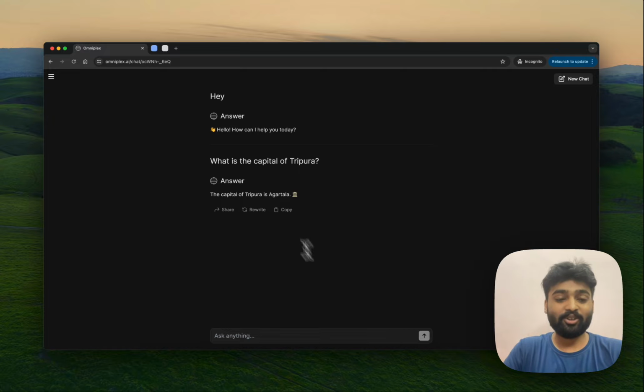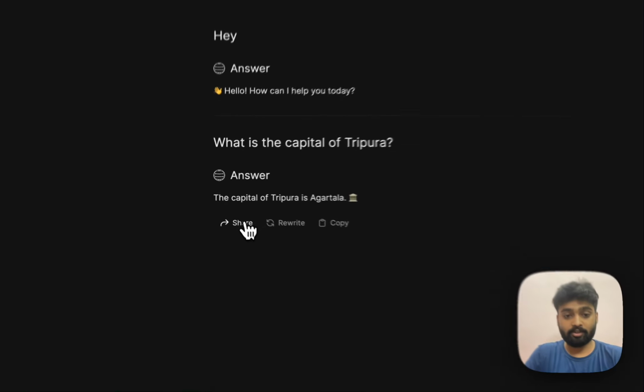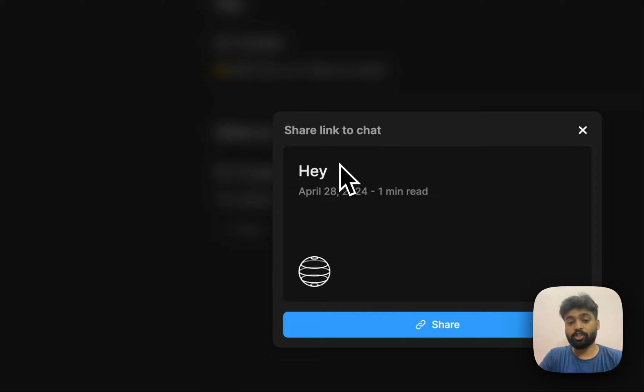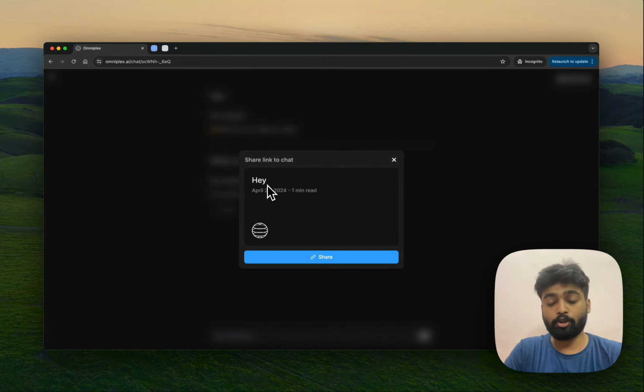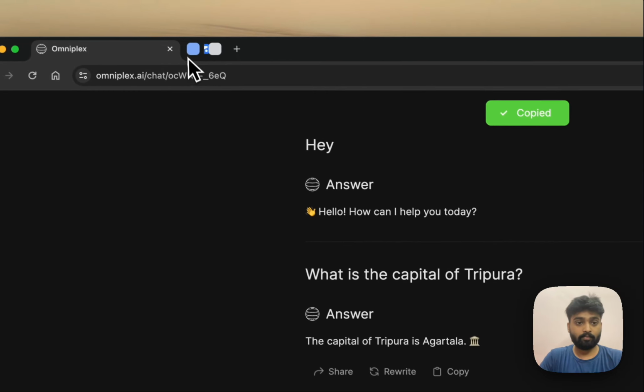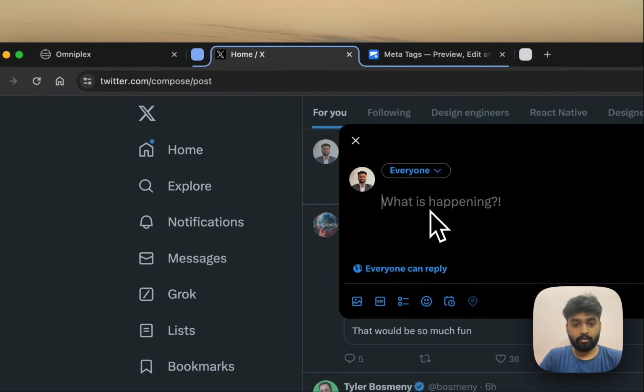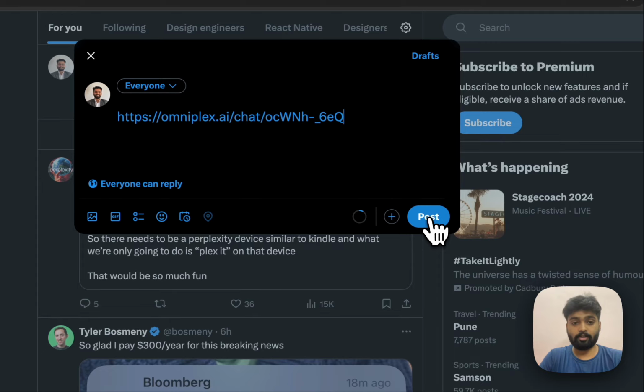That is it. So you can actually share this chat. That is the fun part. Whenever you share this chat, you'll actually get a beautiful OG image generated. So you can share it in social media or in Discords or Twitter, in all of these platforms. Just copy this link. Let's open Twitter. Let's share this link.